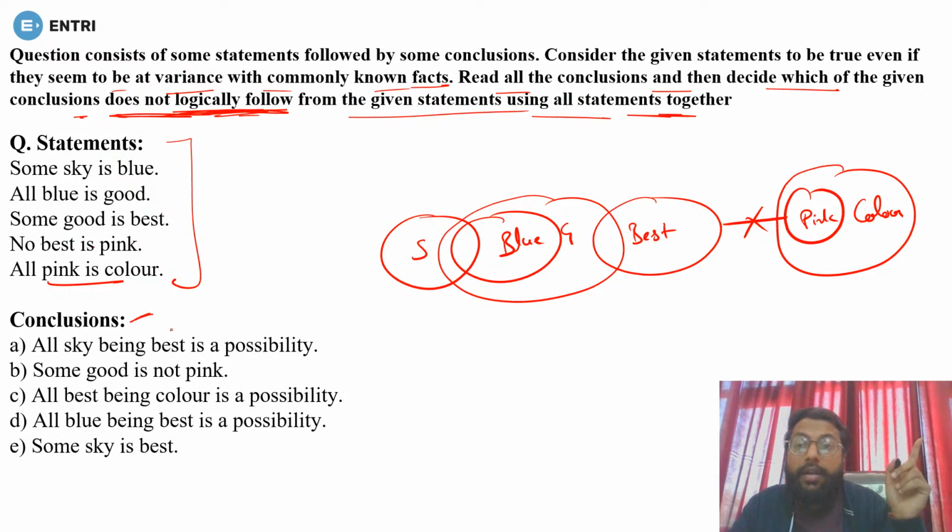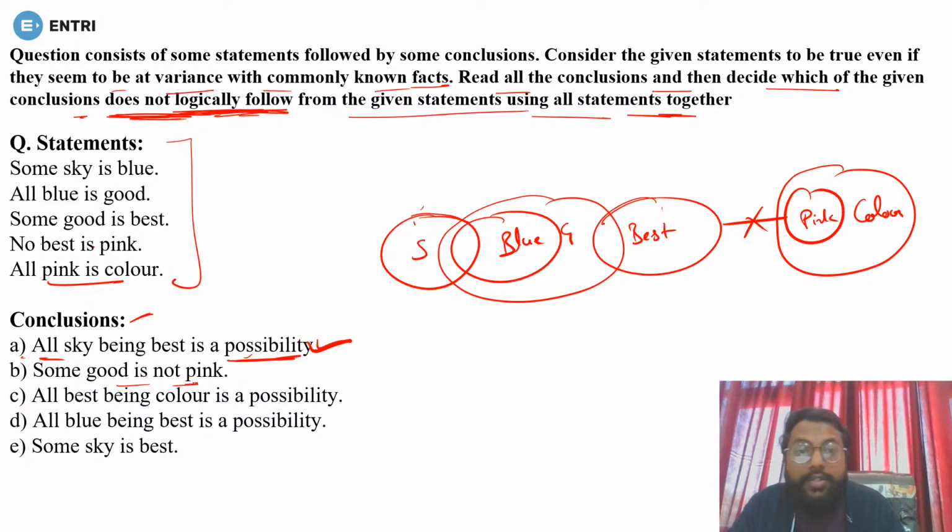Which conclusion does not logically follow, you have to find out. First of all, keep this point in mind. So first, all sky being best is a possibility. Now see, this is sky, this is best. We don't have a relationship between sky and best, so you can't find a definite conclusion, but they are asking for a possibility. Whenever they ask you for possibility, it means between sky and best you can have a possibility for all sky being best. So this is possible, but you have to find which does not logically follow. So the first will for sure follow.